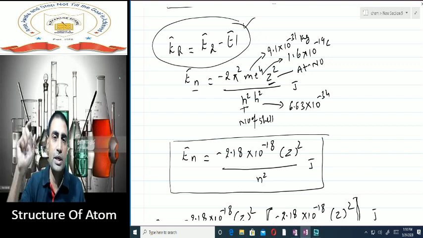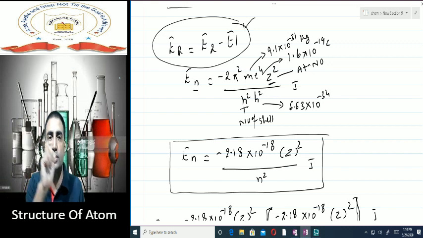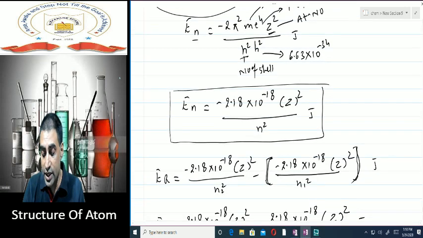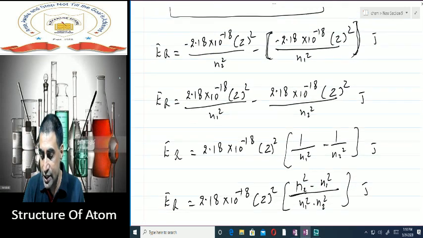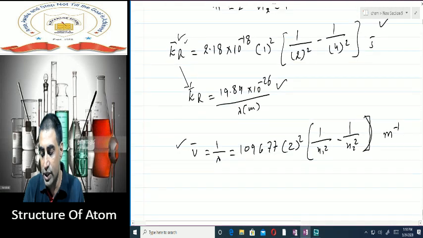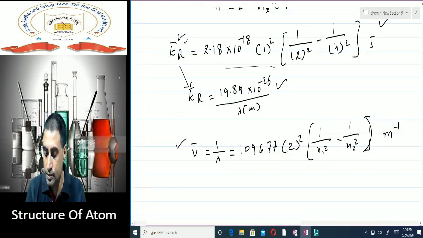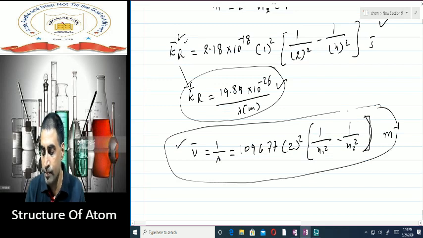You calculate the energy of the higher energy level, subtract the energy of the lower energy level, and you get the amount of energy which is given out in the form of electromagnetic radiation. From the energy of that radiation, in case you want to calculate the wavelength, you can do that by using this formula or this formula, where 2.18 into 10 to the power minus 18 or 109677 are known as Rydberg's constant.